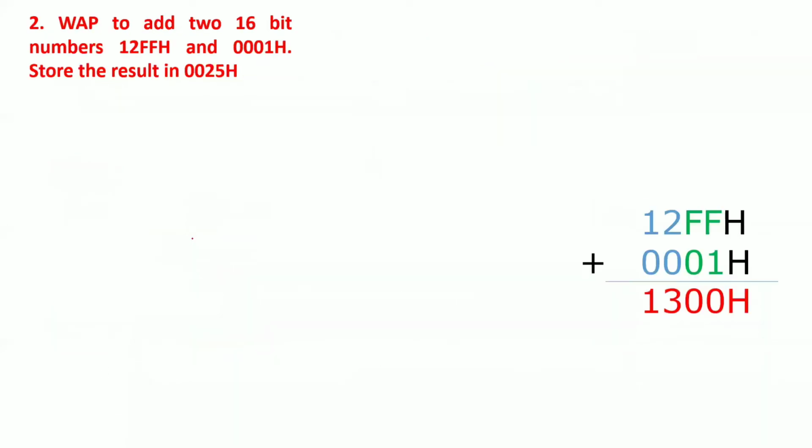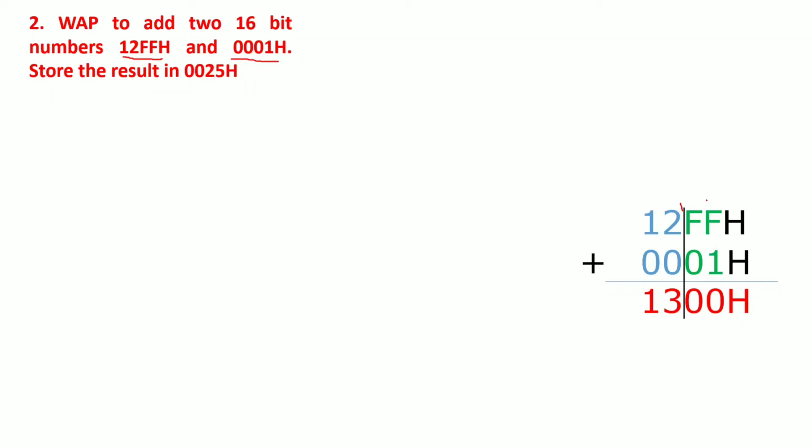Now, a little bit tricky. Perform the addition operation on these two numbers and store the result inside one memory location. What are these two numbers? 12FFH and 0001. These are 16-bit numbers. Now, can the microcontroller perform operations on 16-bit numbers directly? No way, because it is an 8-bit microcontroller. Now, what you need to do? You need to split that 16-bit number into two parts. You observe here, I have split that 16-bit number into two parts.